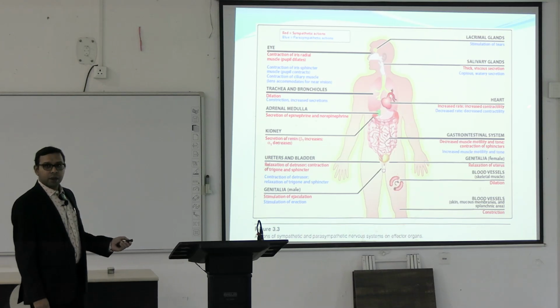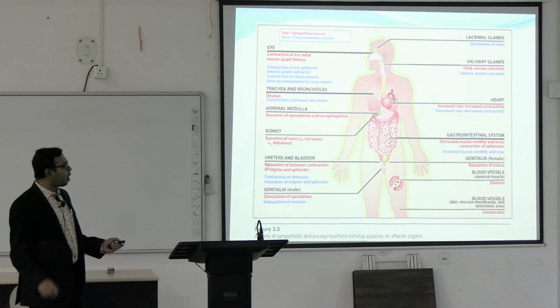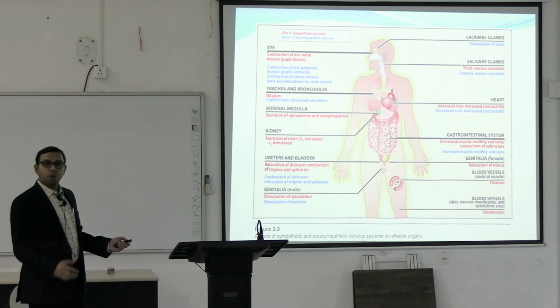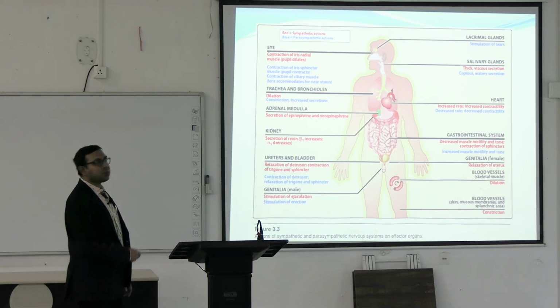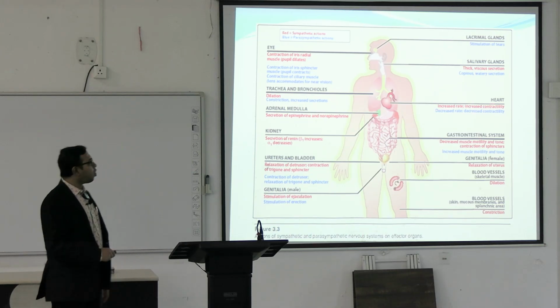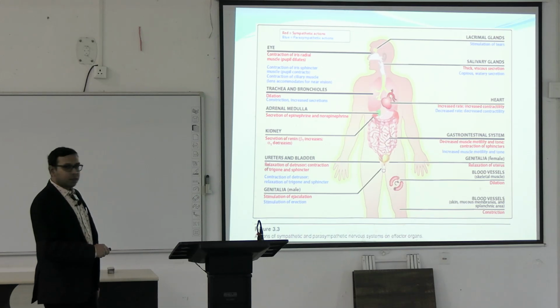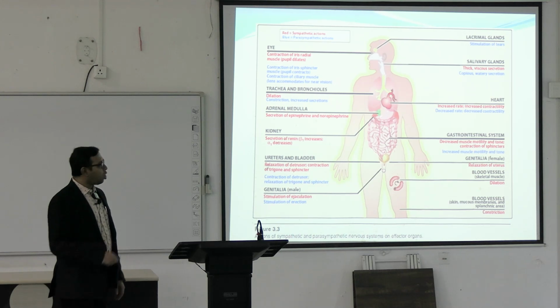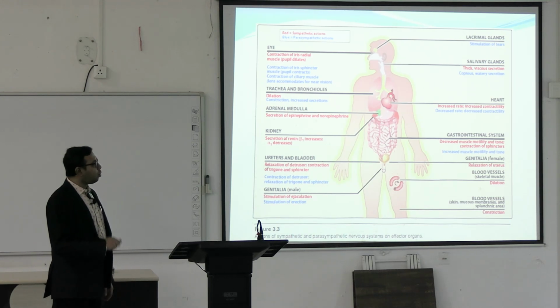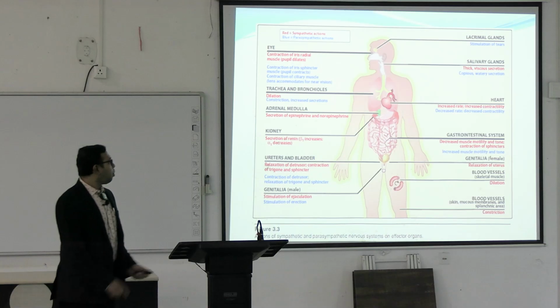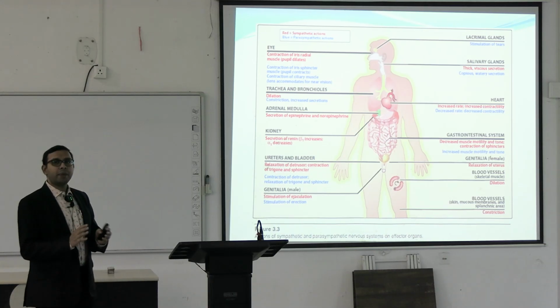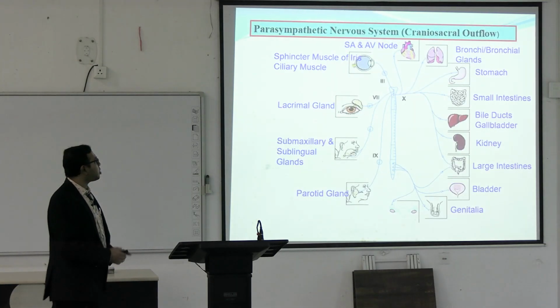In the heart, there is innervation of both the sympathetic and parasympathetic systems. When the sympathetic system is activated, that causes increased heart rate and increased contractility of the heart, while parasympathetic activation causes decreased heart rate and decreased contractility. In the gastrointestinal system, again the sympathetic system causes decreased muscle motility and tone and contraction of the sphincters, while the parasympathetic causes increased muscle motility and tone. So more or less this is how the actions of the sympathetic and parasympathetic systems differ.